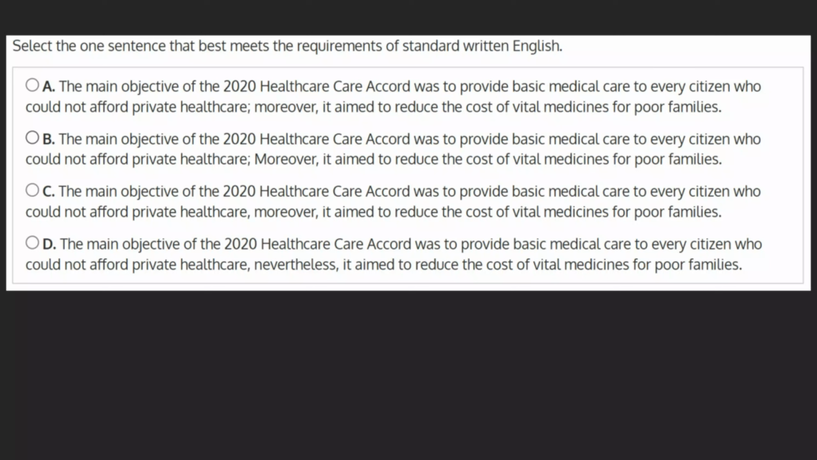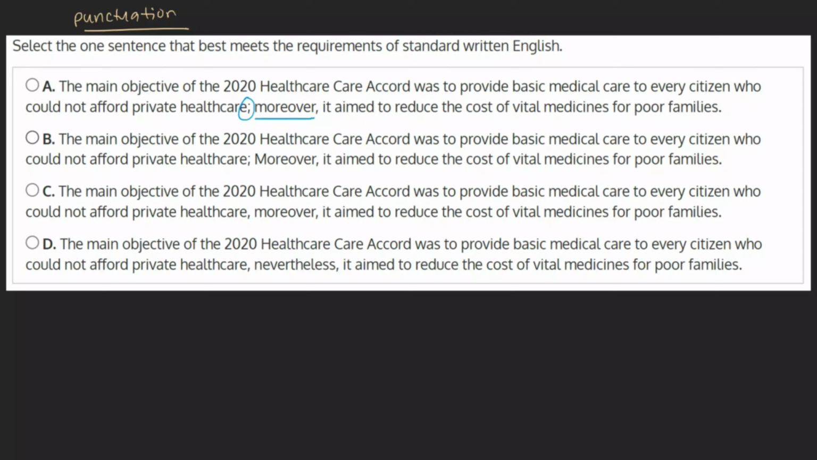Taking a look at our choices, we can see that they're almost identical in terms of which words are used, but vary when it comes to punctuation. Let's take a look at our choices to determine the best way to punctuate this sentence. A. Separating with a semicolon and using the conjunction moreover.